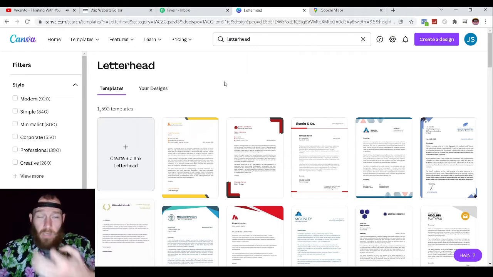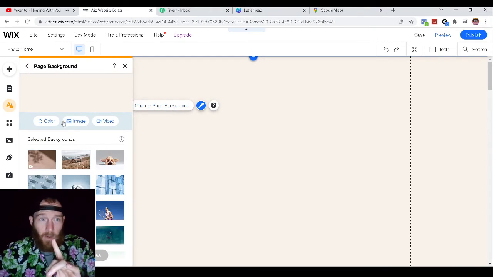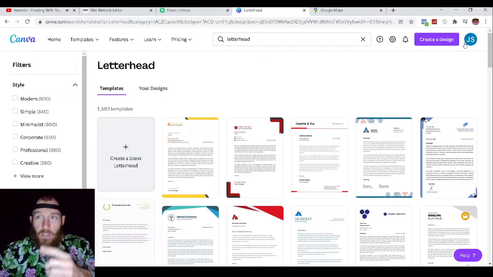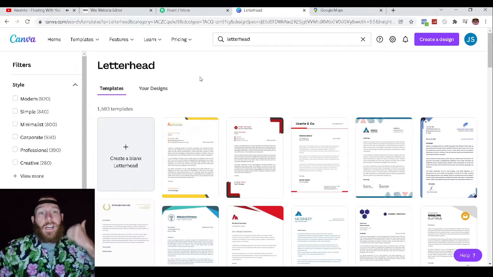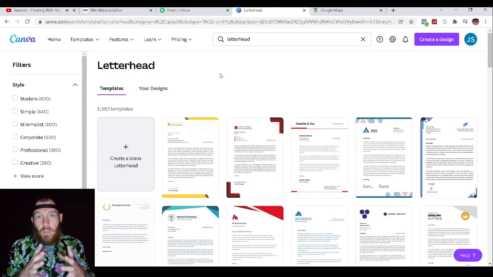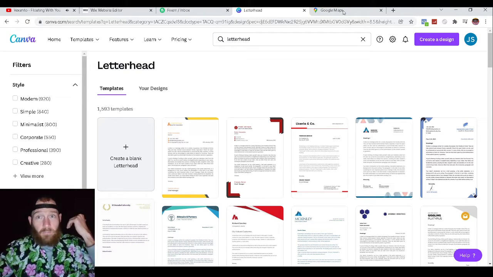Ultimately, you're going to want a pro version of Canva, unless our website background that we use is going to be white. Because when you download people's logos off of the websites, you're going to have to be able to make them transparent if you're not using a white background. So if you have absolutely no money to invest in a business, here's your step-by-step on how you can get started. And then the other part is going to be for the Google Maps.